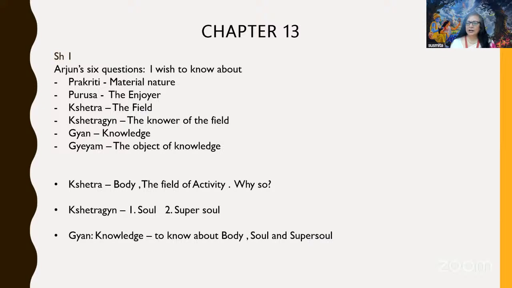And then Krishna explains what is Gyan. What is knowledge? Knowledge is to know about this body, about the soul and the super soul. When you know what these are and what the relationships are between body and soul, soul and super soul, when you understand these relationships, that is called Gyan. Not only understanding the relationship, but realizing that relationship and living like that is called Gyan. As we know, in Bhagavad Gita, chapters 13 to 18 are basically the Jnana Yoga, where Krishna explains more on the Jnana Yoga, right?